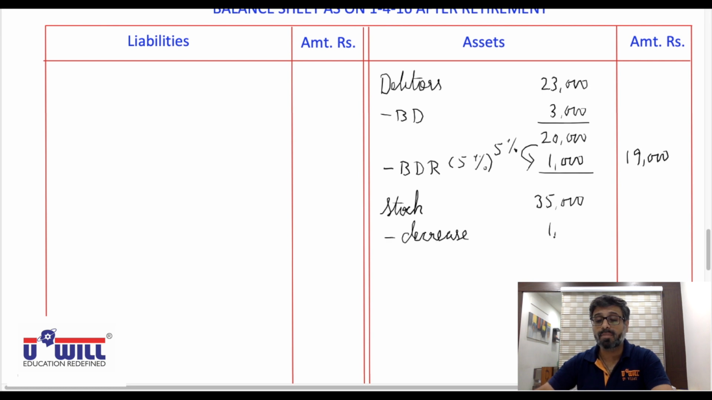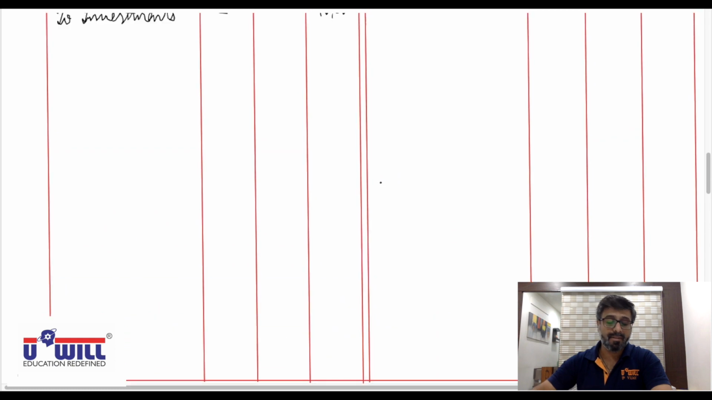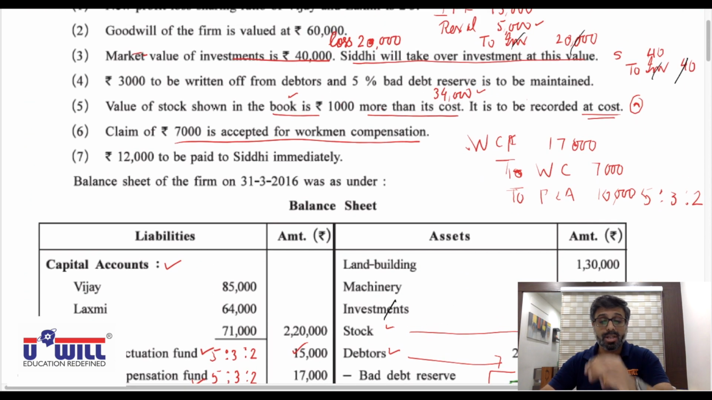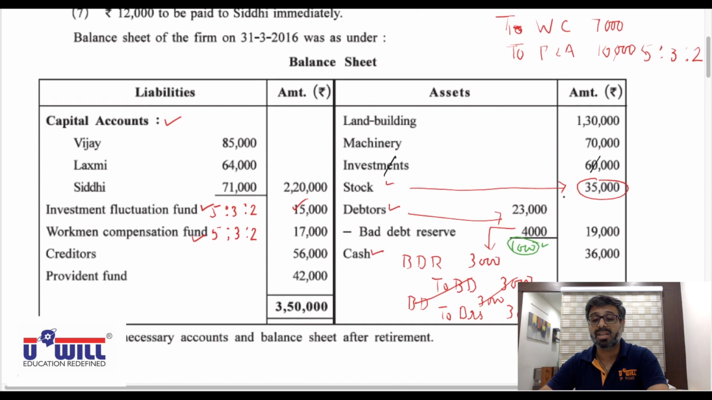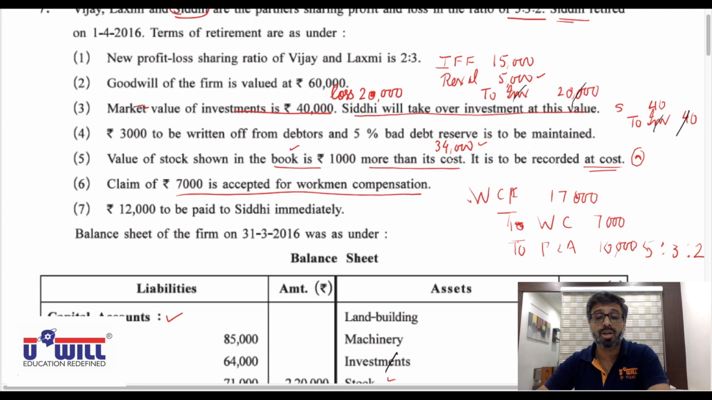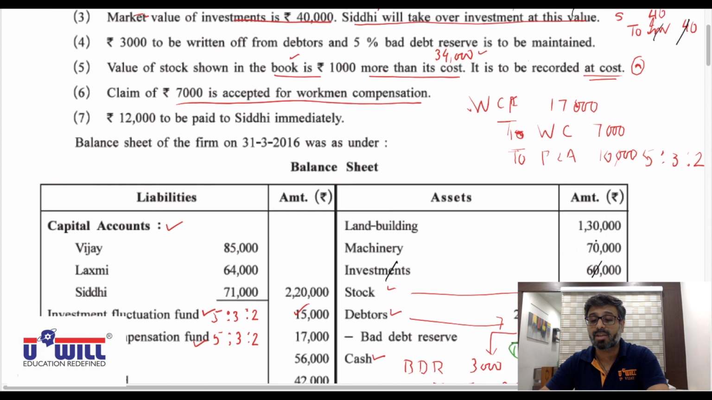So outer column 34,000. Okay, I repeat it again, everyone listen carefully. Book value of stock shown in the books is 1,000 more than its cost. Now what is the value shown in the books? 35,000. That is 1,000 more than its cost. So what would be its cost? 34,000. Now it is to be recorded at cost, which means 35,000 stock.